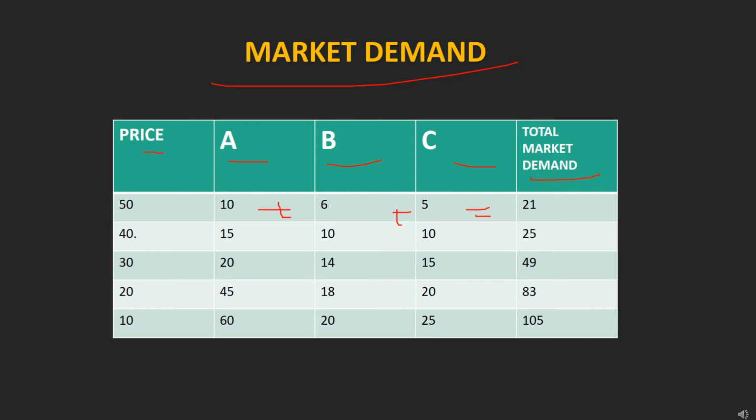So the prices are 50, 40, 30, 20, and 10. A, B, and C have their own quantity demanded. The total market demand is 21, 25, 49, 83, and 50.